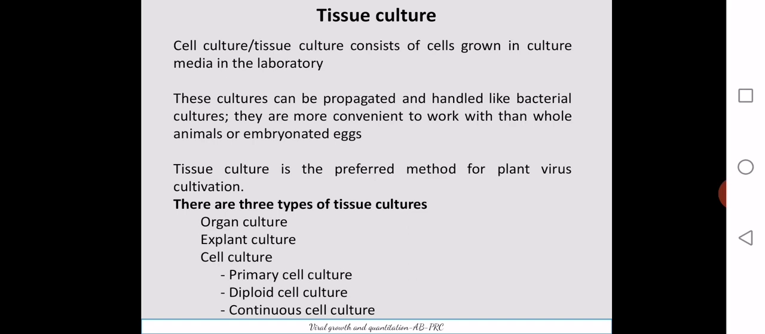So this is an in vitro living system. That means the living cells are there, but not in a living organism, rather outside a living organism. There are different types of tissue culture systems available: organ culture, explant culture, and cell culture. Within the cell culture, we have primary cell culture, diploid cell culture, and continuous cell cultures. This is the classification of tissue culture systems.